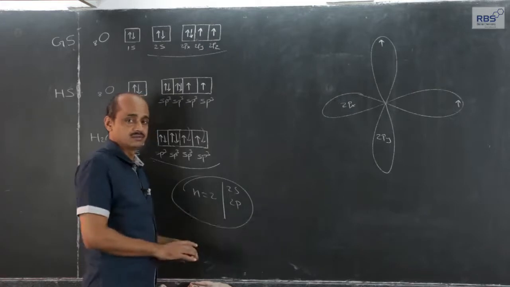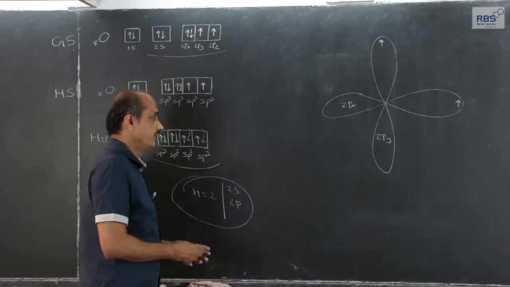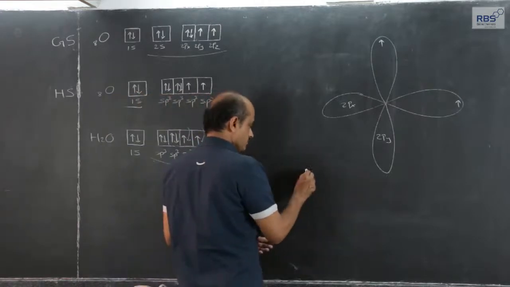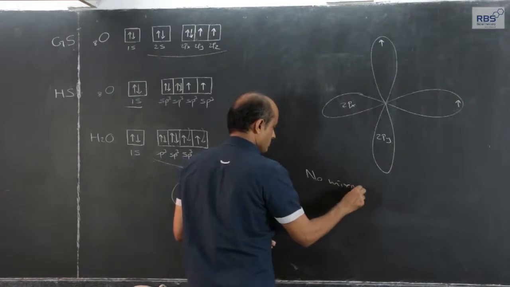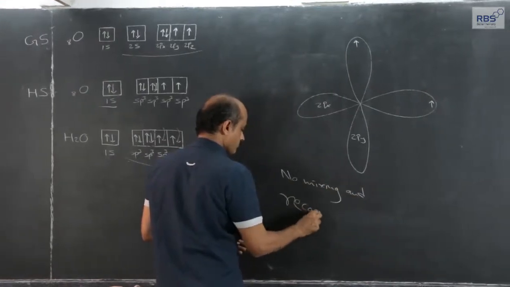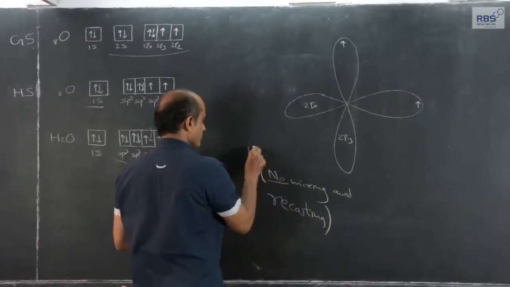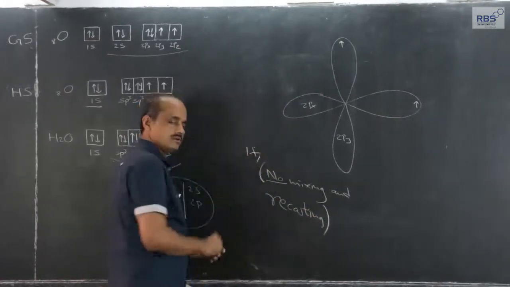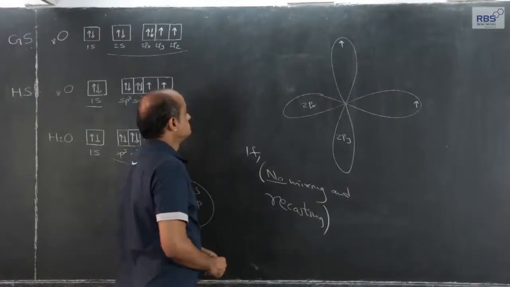Mixing and recasting is not necessary. Let us see. If we consider that there is no mixing and recasting, then what will happen?